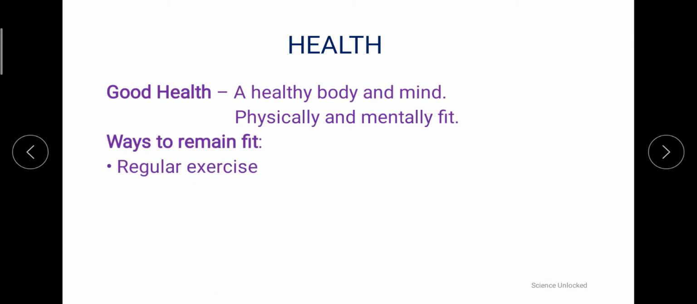Now, what are the ways with which we can remain fit, whether we talk about physical health or mental health? Because these two things are interrelated with each other. They will always have an impact on the other aspect of fitness. Our physical health will impact the mental health, as well as the mental health will impact the physical health. So we need to take care of both things simultaneously.